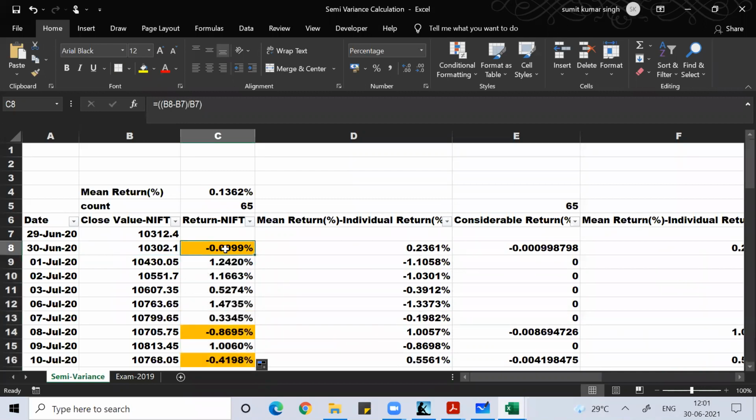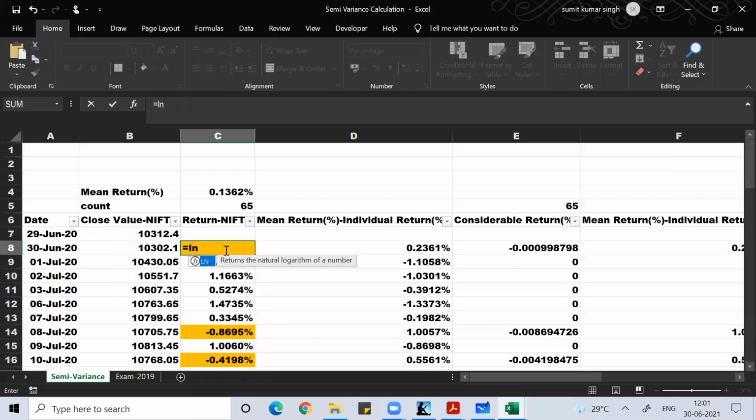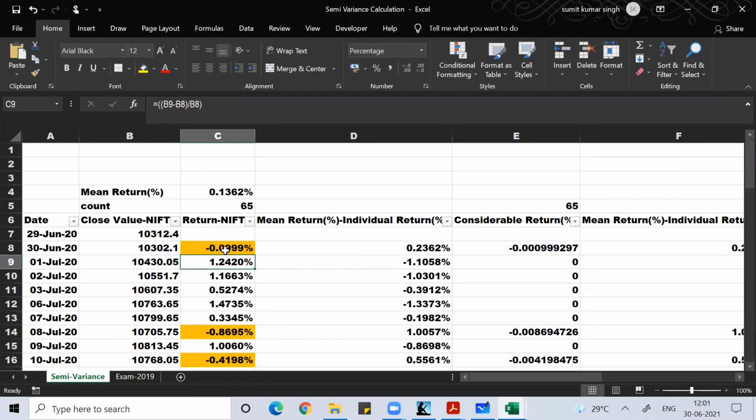This is one way. The other way is log E of today's value divided by yesterday's value. So you got the return on Nifty. I hope everyone understood this.